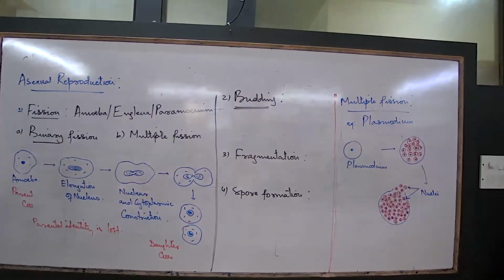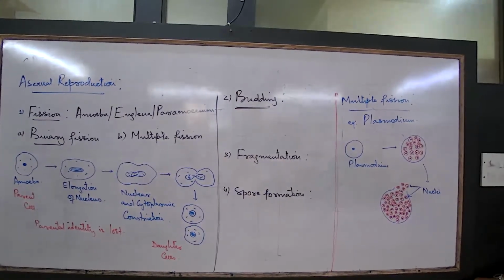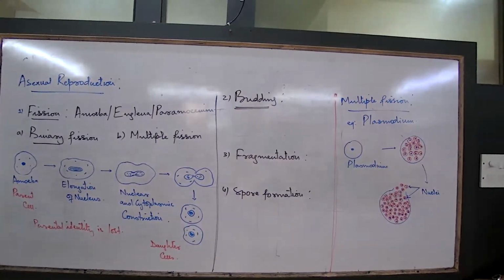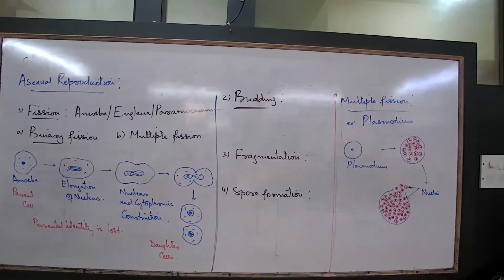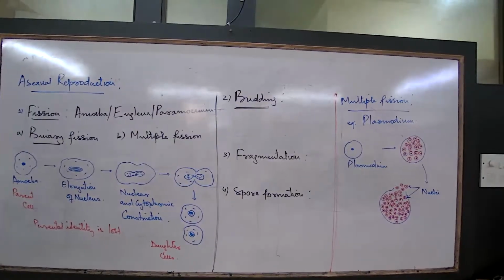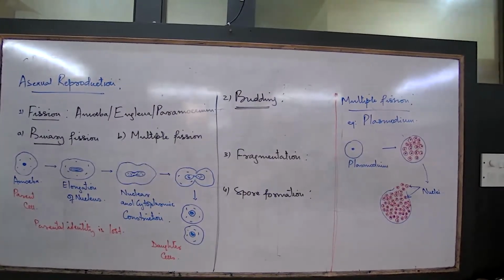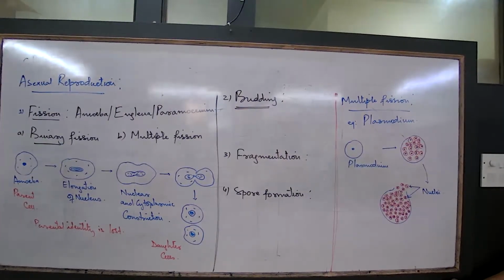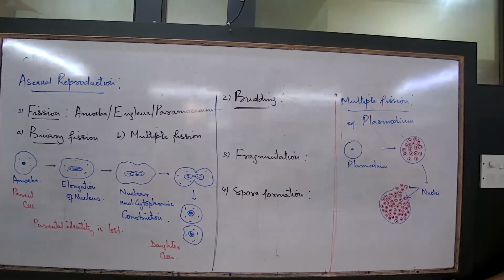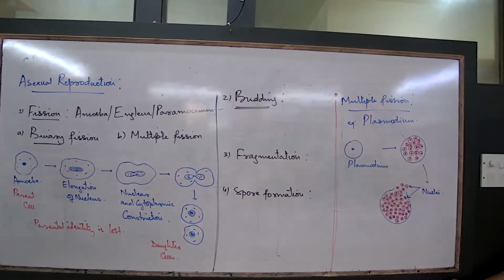On the other side, multiple fission: the nucleus divides multiple times, many times. Next, number 2. For binary fission, it takes place in free-living single-celled organisms.